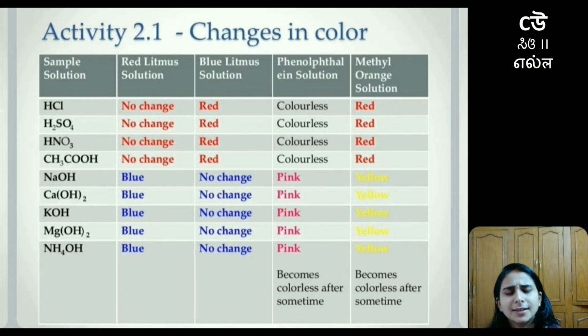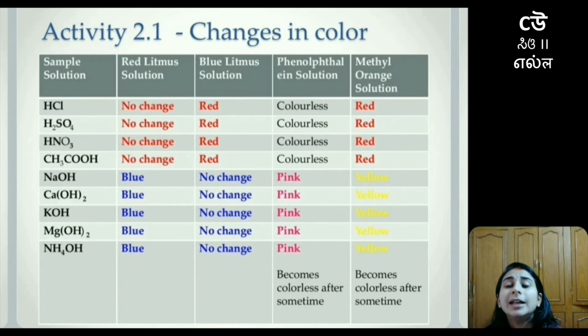The reason is that it is already acidic in nature, so it will remain red. But with blue litmus solution, this hydrochloric acid will turn it red. Phenolphthalein solution remains colorless, and methyl orange solution will turn reddish in color.